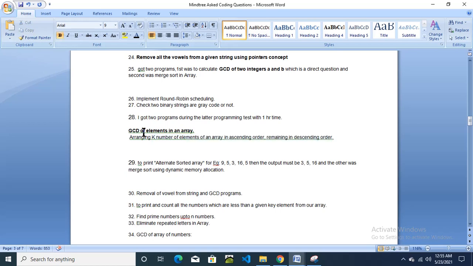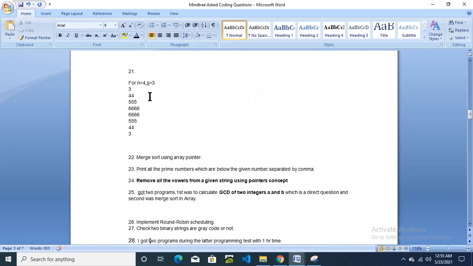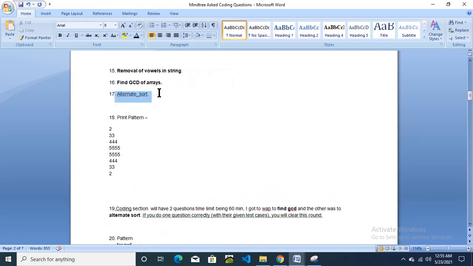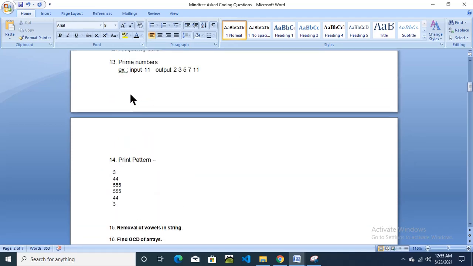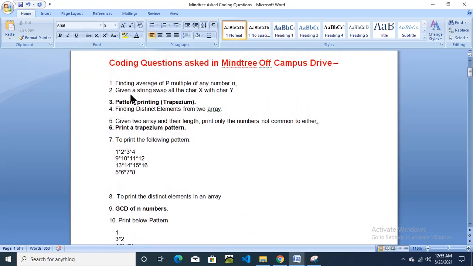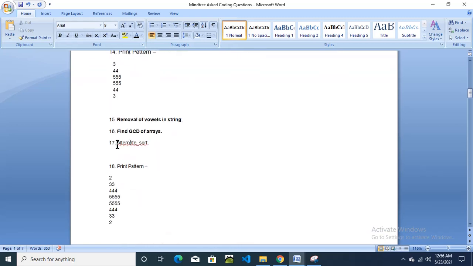So please prepare the GCD program, trapezium, first question, no, sorry, third question in this document. Then print alternate sorted array. This question was also asked, we just saw alternate sort here, question number 17. You can check. And again it is asked. Two times I think it is asked. Alternate sort, question number 17.